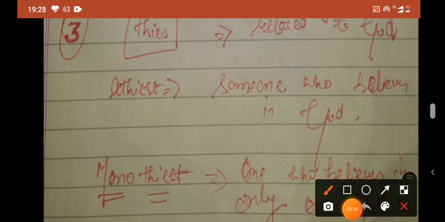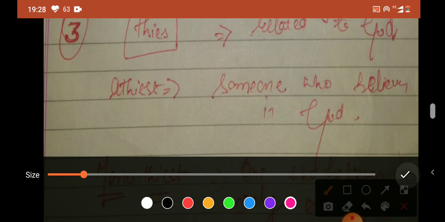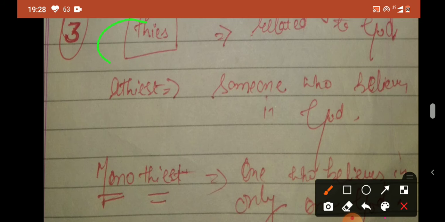Now the next word which we are going to take is theist. Okay, so the word theist is related to God. The word theist basically means related to God. This is also a root word. Here we have taken an example, atheist. Basically a theist is someone who believes in God. As we read that theist is something related to God, as we have used the root word in this word atheist. Okay, so hope this is clear to you.